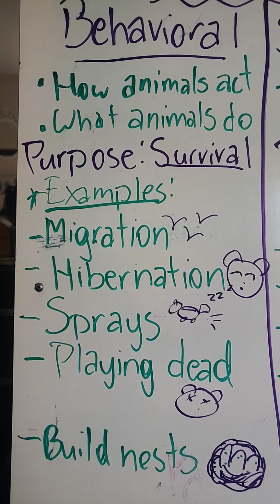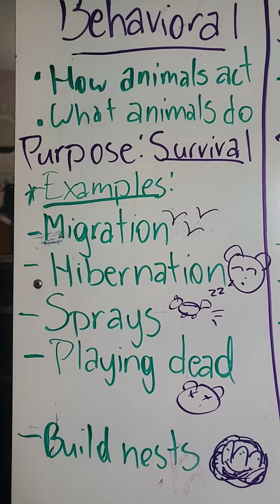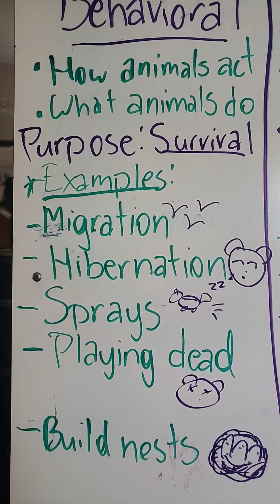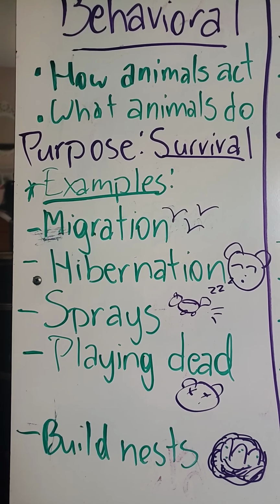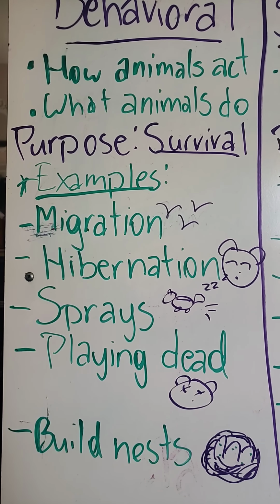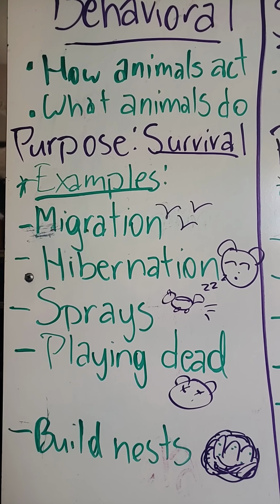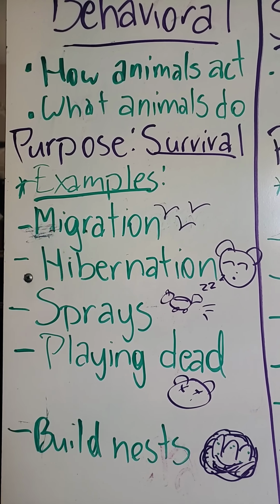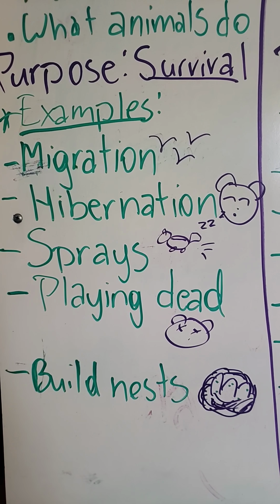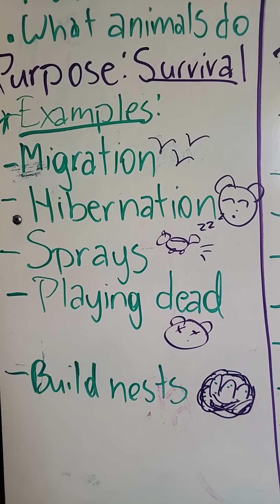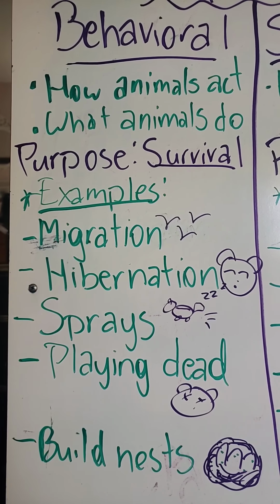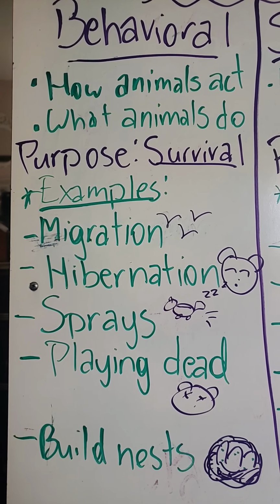Other examples of behavioral adaptations are sprays. Skunks, for example, spray out a smelly spray whenever they feel threatened. So that is something that helps them to survive. Some animals, like opossums, play dead so other animals don't try to hurt them or eat them. Building nests is also a behavioral adaptation. So birds, obviously, build nests. So those are some of the behavioral adaptations of animals.